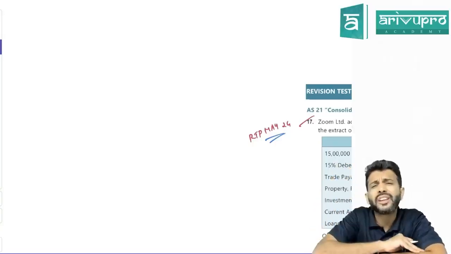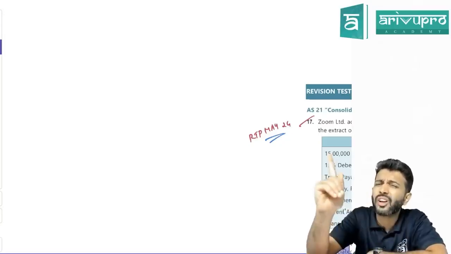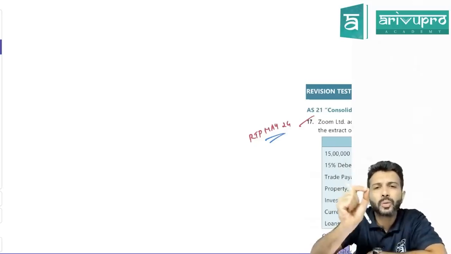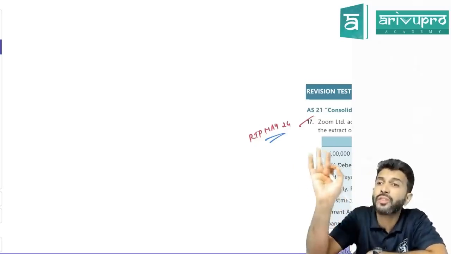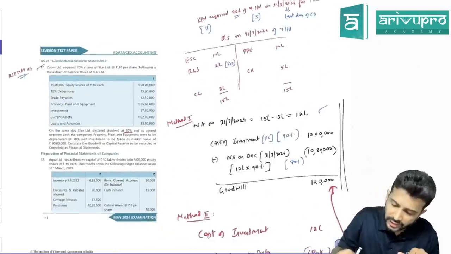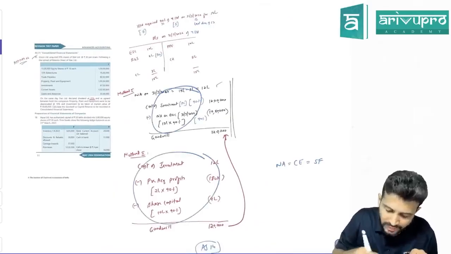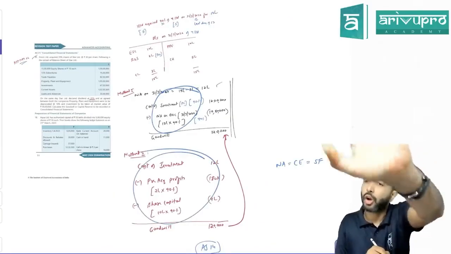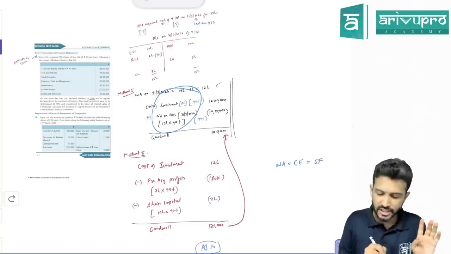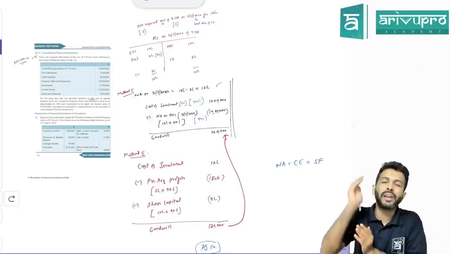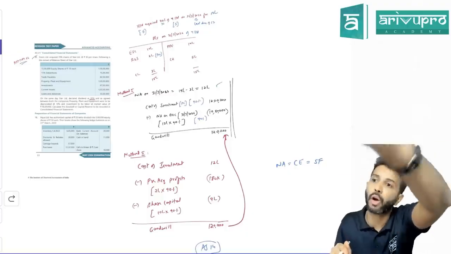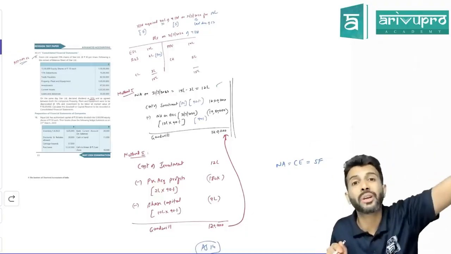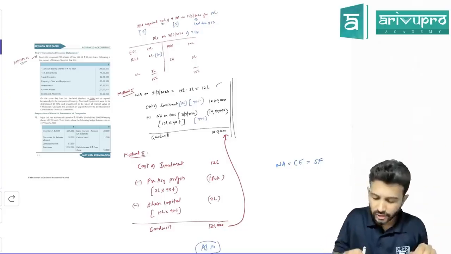Sir, is pre-acquisition dividend an AS 21 concept or an AS 13 concept? AS 13 concept. What does accounting standard 13 say? Pre-acquisition dividend should be reduced from cost of investment. So whether you are working from method number 1 or method number 2, pre-acquisition dividend should be compulsorily reduced from cost of investment. That is just an add-on. It doesn't vary based on method because it is not an AS 21 adjustment. It is accounted as per AS 13. That is the reason.